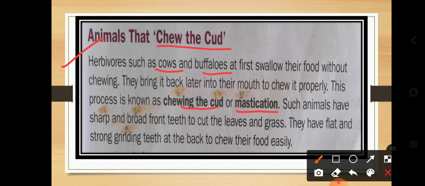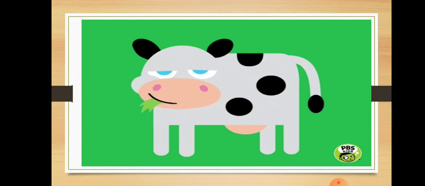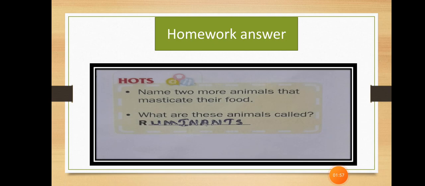So dear students, these are some examples of animals that chew the cud. Let's see how this cow is chewing the cud continuously. The food is not chewed properly the first time, so that's why animals like cow and buffalo continuously keep eating their food. Okay, so here your answer is on the screen.